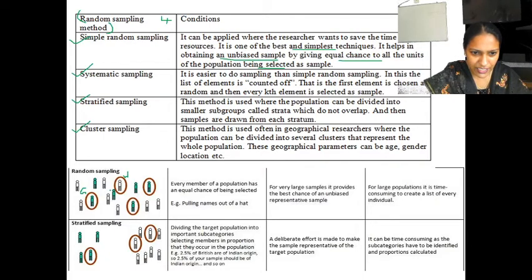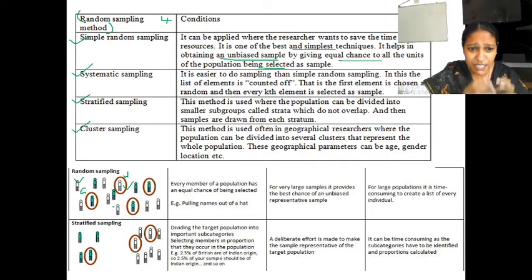You are selecting at random, so it can be this one, or this one, or the green one. It depends on chance. Unbiased means you are not fixing any criteria, not going for white men only. If you are fixing a criteria, it is biased. If you are not fixing any criteria, it is unbiased. So an unbiased condition means you are randomly picking.